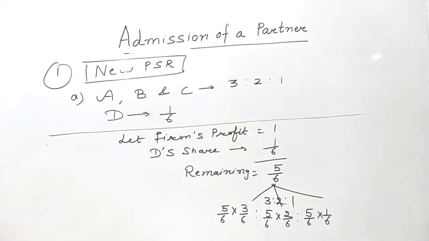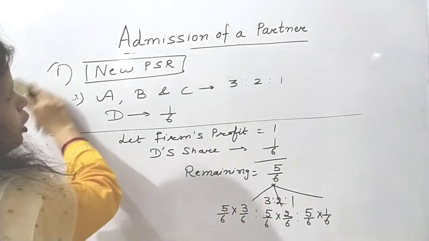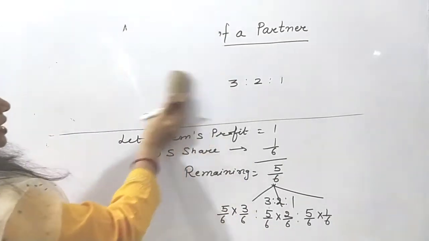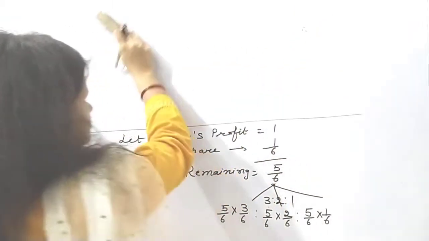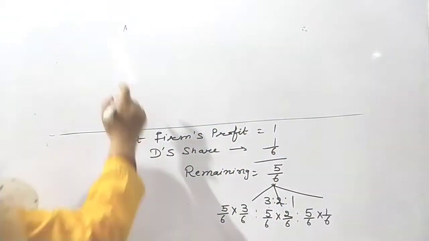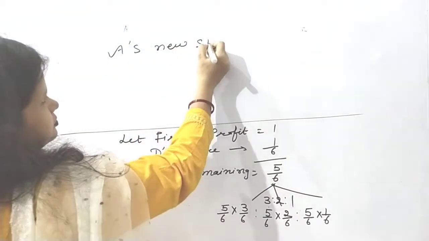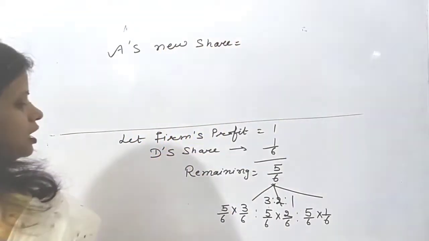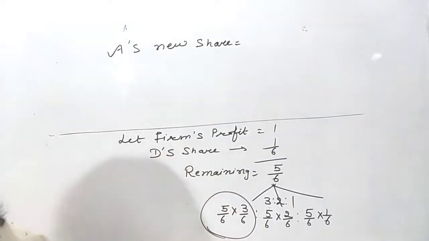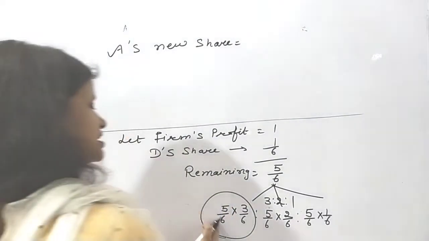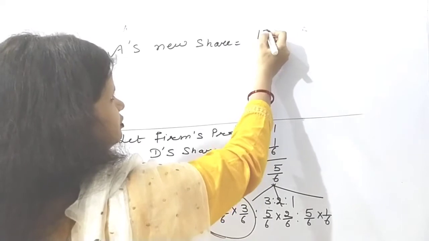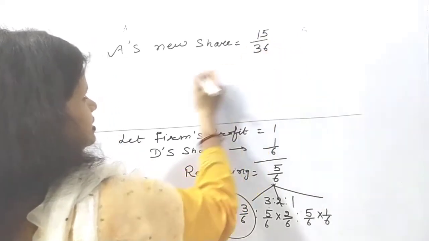So from here, the new profit share of A, B and C will be: A's new share is 5 by 6 into 3 by 6, so it will be 15 by 36.